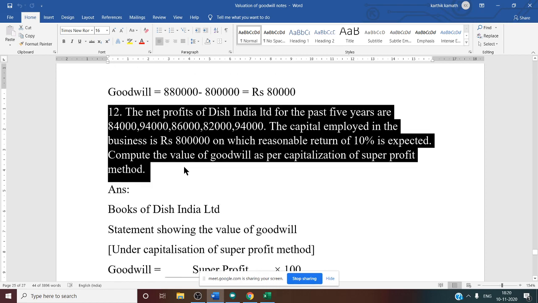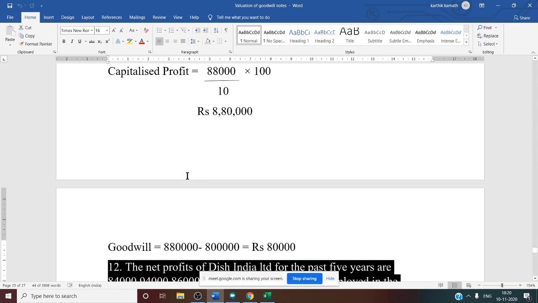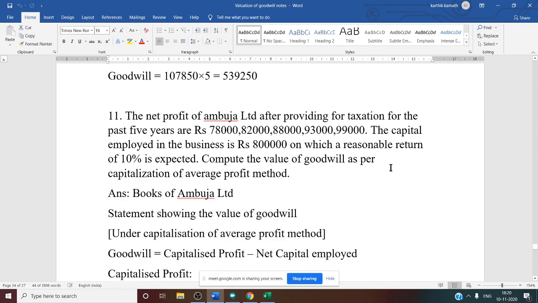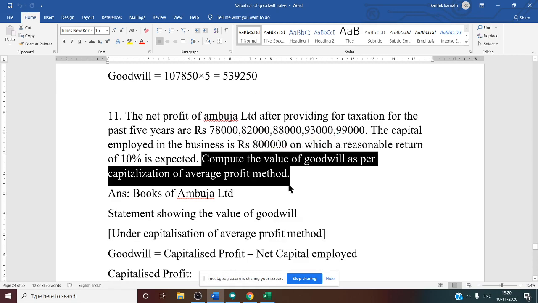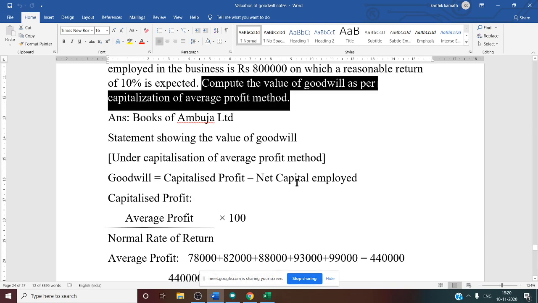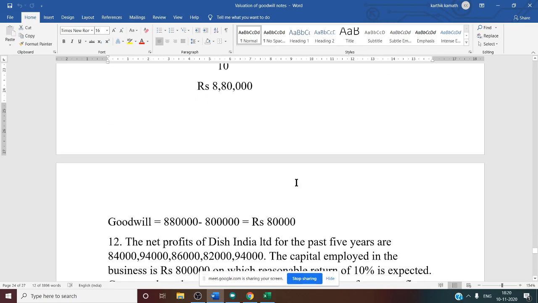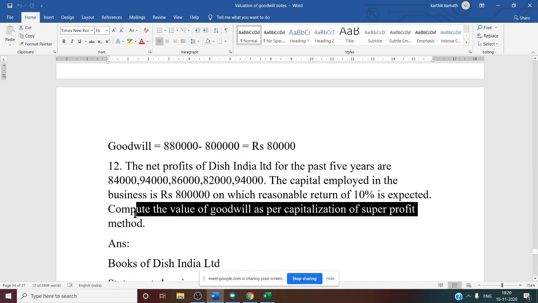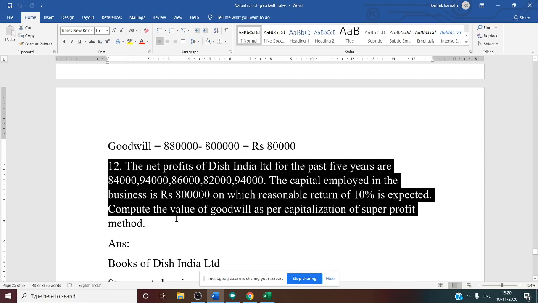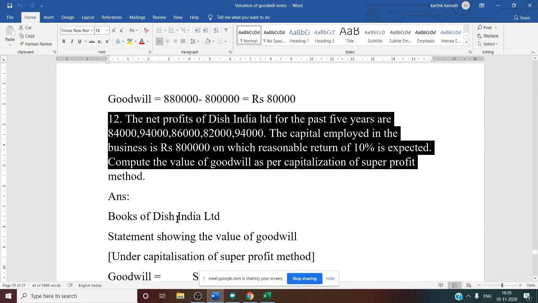If you see this problem and the previous problem, the only difference is the calculation. In the previous problem, they asked for the capitalization of average profit method. In this problem, we have to do the capitalization of super profit method. So now let us see. First, we need to find out super profit.